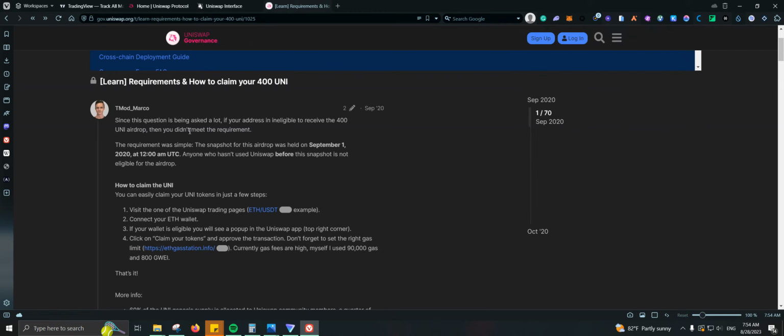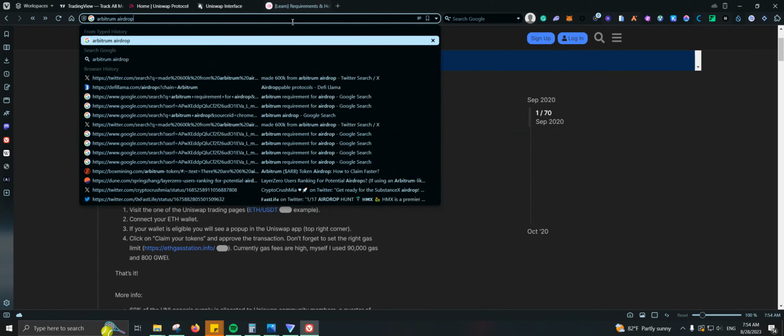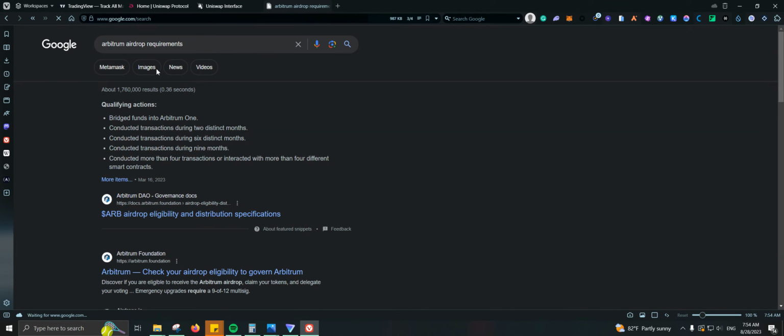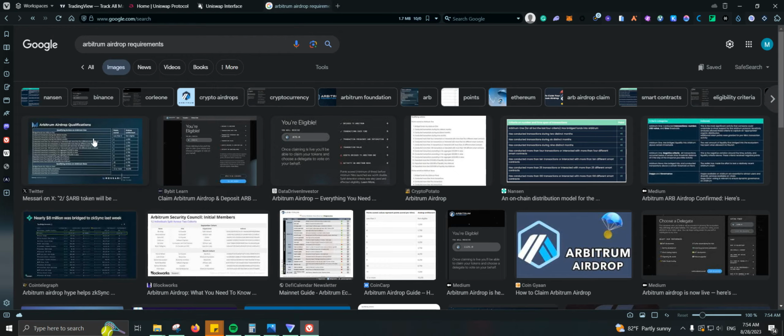So yeah. And what we can also do is check, for example, Arbitrum airdrop requirements. If we go to images, we should be able to find that.